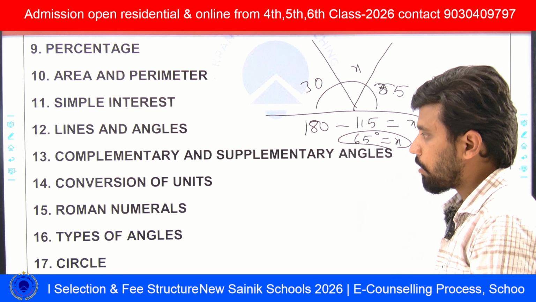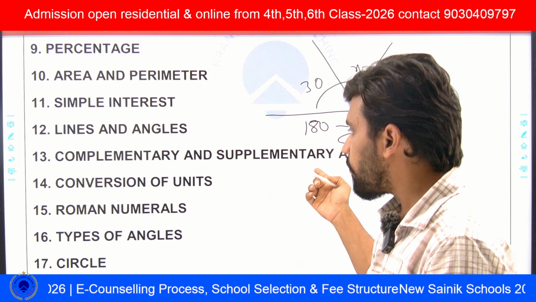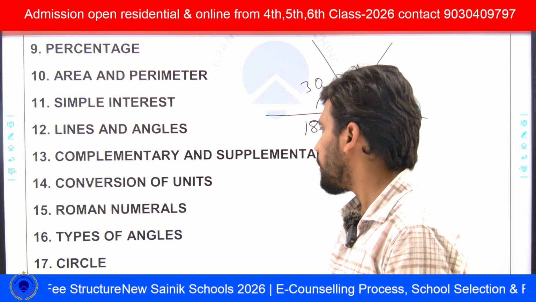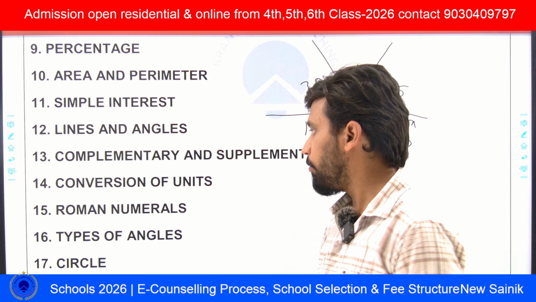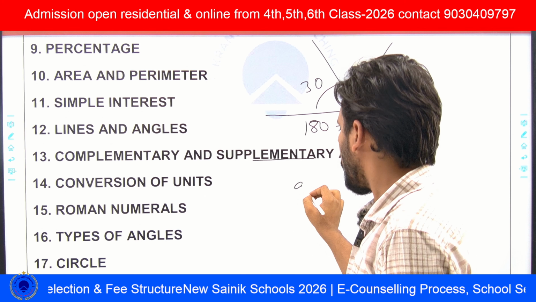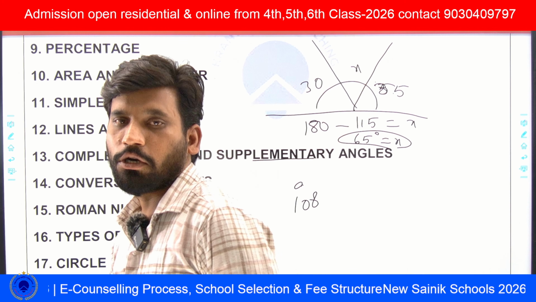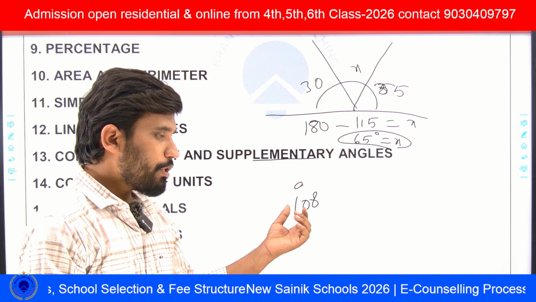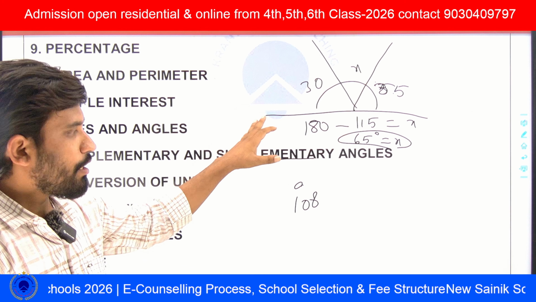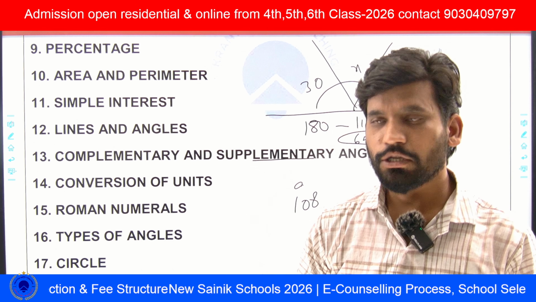Next, complementary and supplementary angles. In this type of question, he will give a complementary angle and ask for the supplementary angle. For example, the supplementary angle is 108 degrees, what is the complementary? First you have to find out which is which. A supplementary angle is greater than 90 and less than 180, and a complementary angle is less than 90 and greater than 0 degrees.